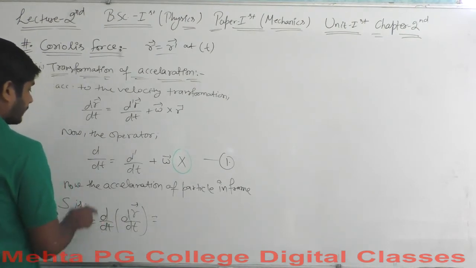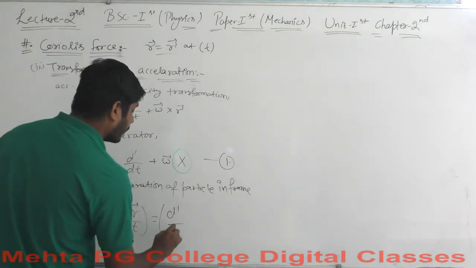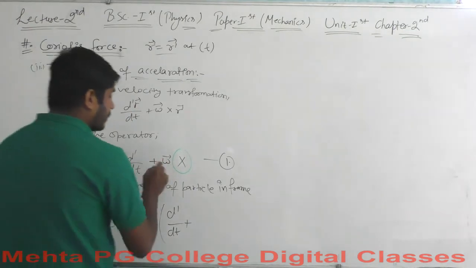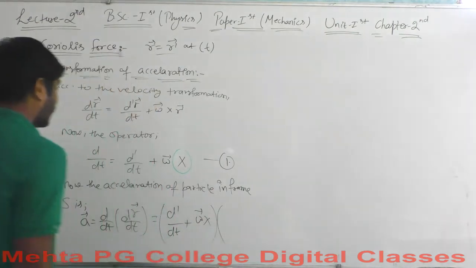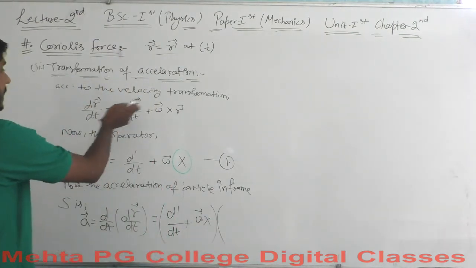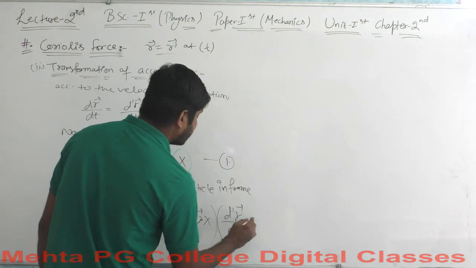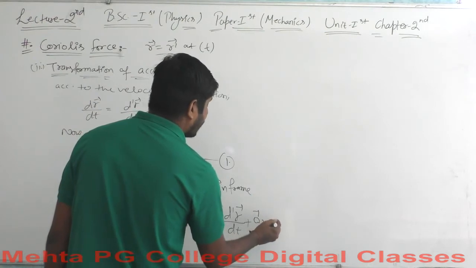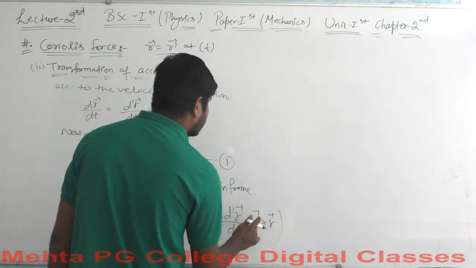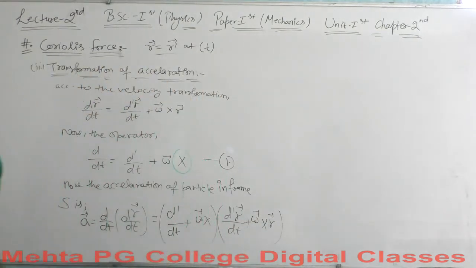so we will use this d by dt operator here, that is equal to d dash over dt plus omega cross something, and the operator should be applied on dr over dt. So this value is being applied here. Let's say this is d dash r vector over dt plus omega cross r vector. Okay, so this should be applied in this way, and applying this, what we will have,